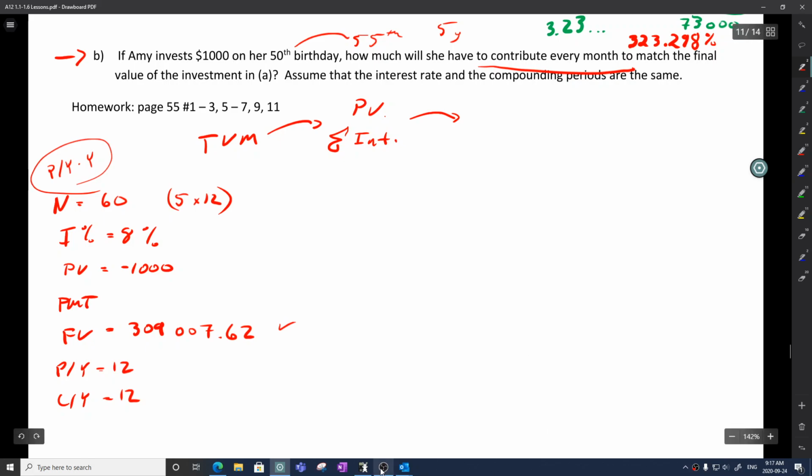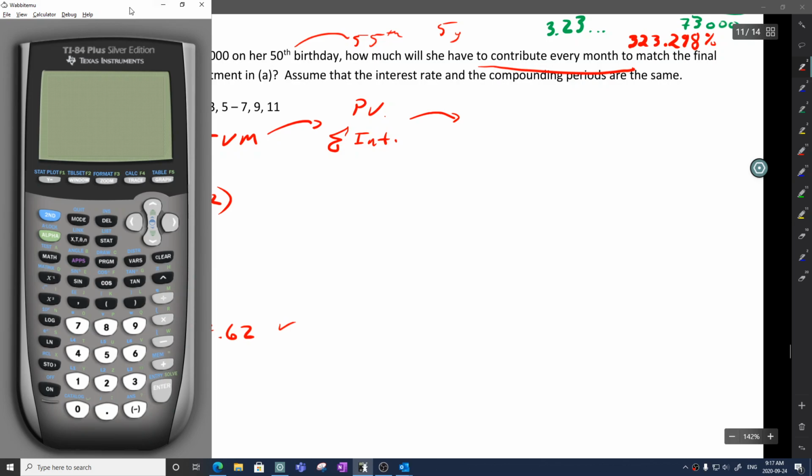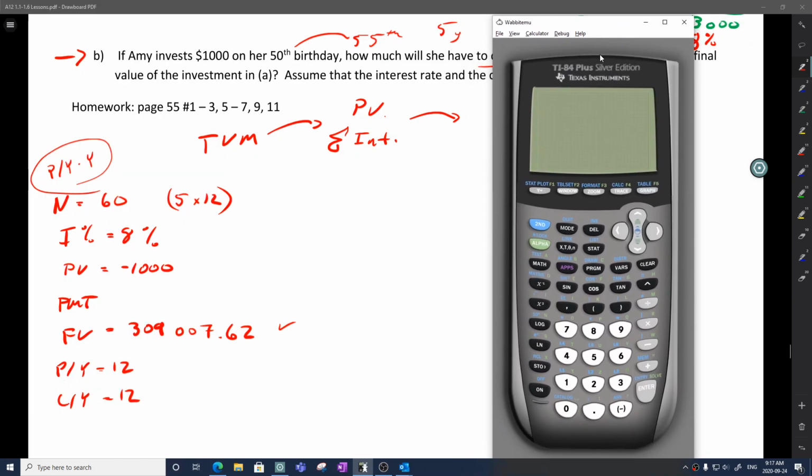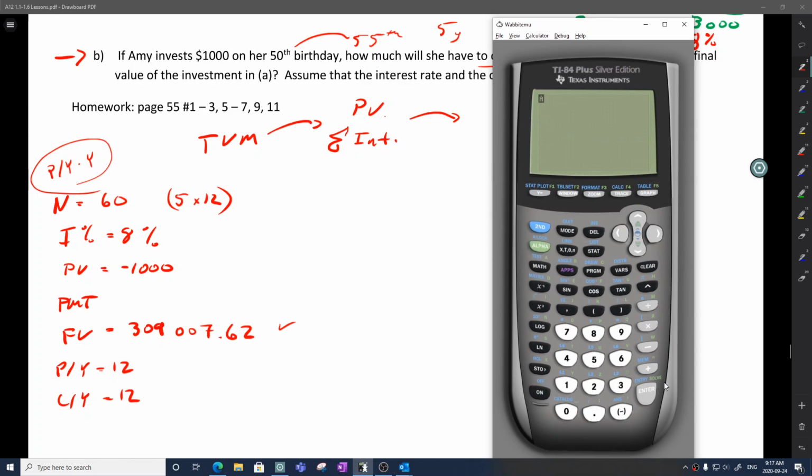So when we enter this amount, let's just quickly plug that into this magical calculator and see what we get. So we're calculating the monthly payment she would need. So this is what it looks like if somebody starts to retire or starts planning for retirement late. So actually all my information is pretty much the same. I have to change my number of payments to 60. My payment I'm trying to figure out, so I'm just going to put a bunch of 9s there to remind me. My future value is the same. Payments per year is the same. Compounding period is the same.